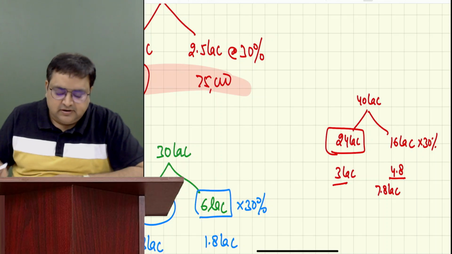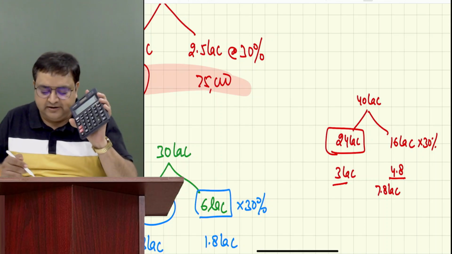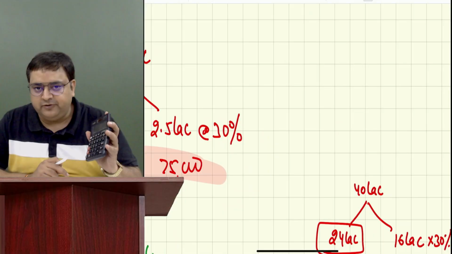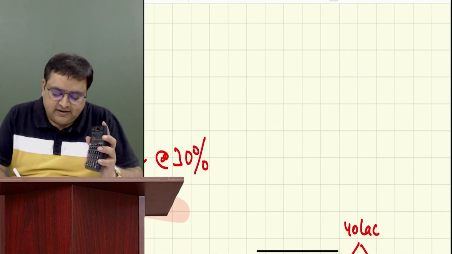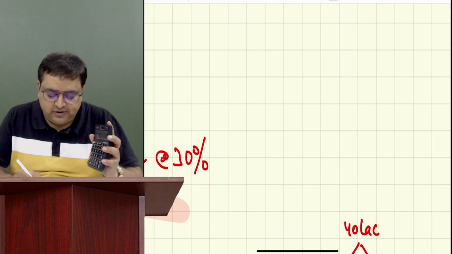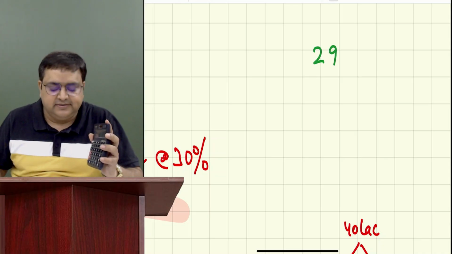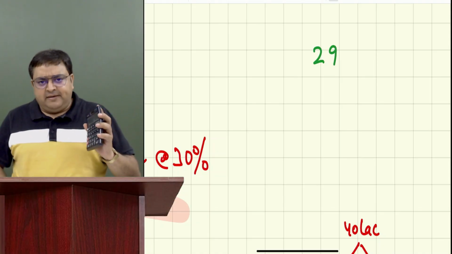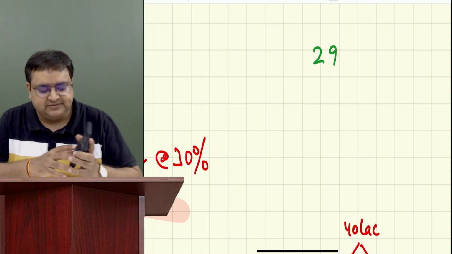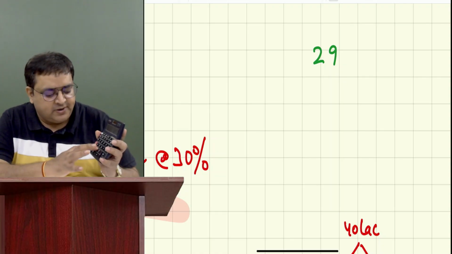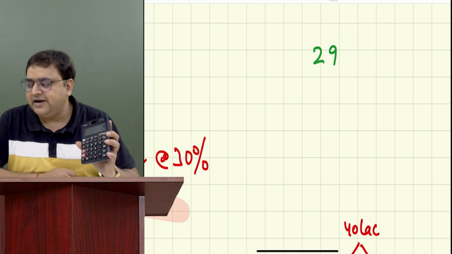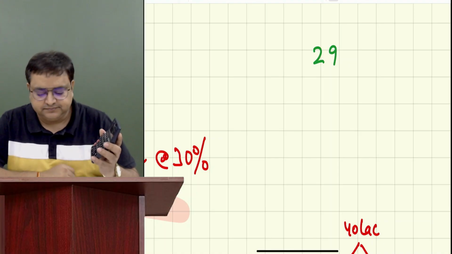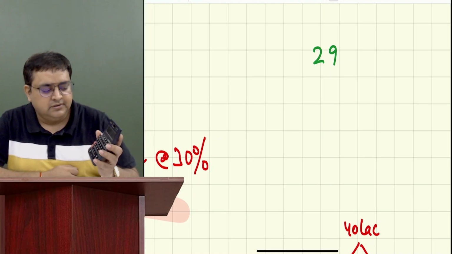Now, guys, just on the calculator, not over here, not in writing. Everybody pick up your calculator. When I say you have to calculate tax on 29 lakh slab rates, I'm not talking about special rates, I'm talking about slab rates. So what you have to do is just write 29 on your calculator. Just type 29 minus 24. How much will you get?